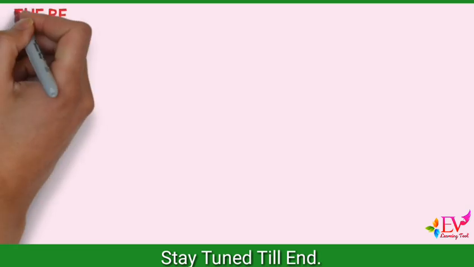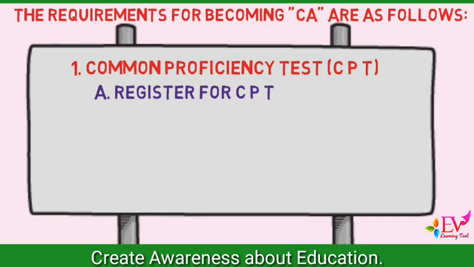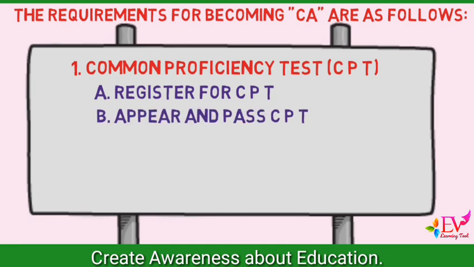The requirements for becoming a Chartered Accountant are as follows. 1. CPT exam. A. Register for CPT. Register with the Institute of Chartered Accountants of India, ICAI, for the Common Proficiency Test, CPT, after passing the Class 10th examination. B. Appear and pass CPT. Appear for the CPT examination after appearing in the 10+2 examination.